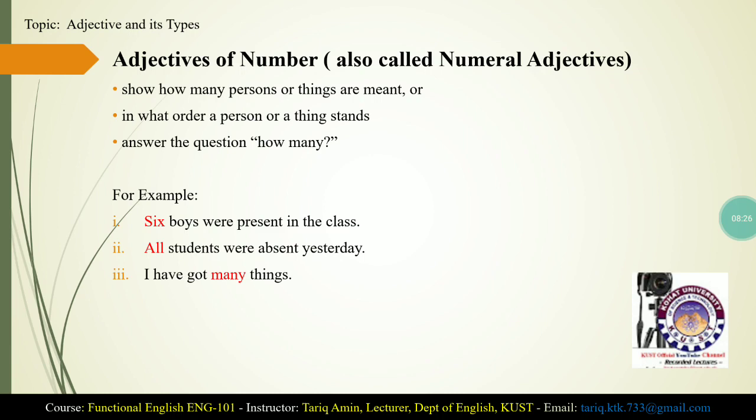In all these three examples, the adjectives show how many persons or things are meant, they show the number of persons or things, and they are answering the question how many. When you say that boys were present in the class, a question arises: how many boys were present in the class? So you say that six boys were present in the class. When you say that students were absent yesterday, your principal may ask the question how many students were absent yesterday. So you can say all students were absent yesterday.